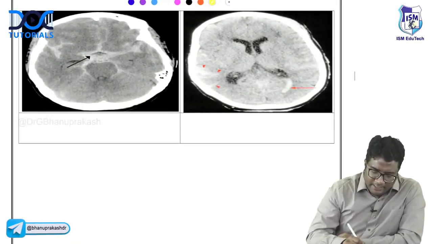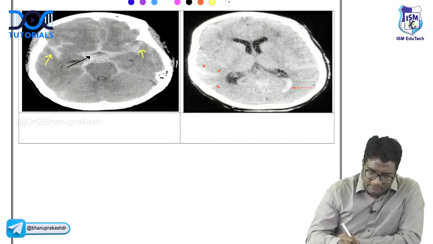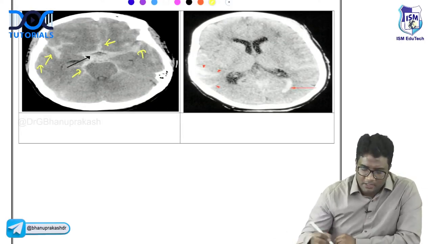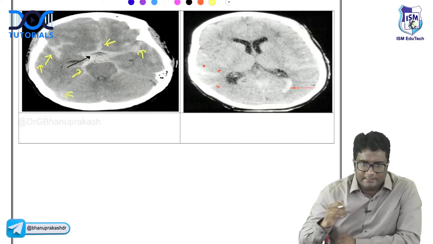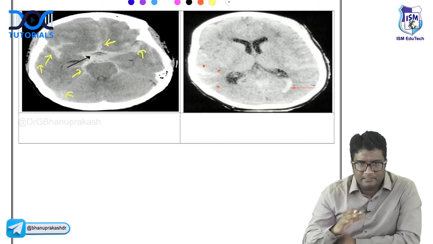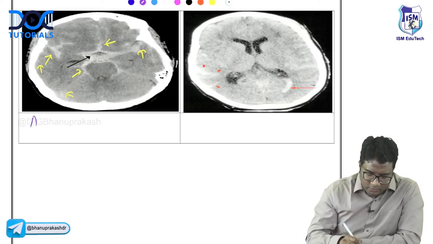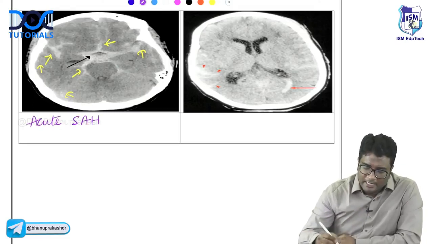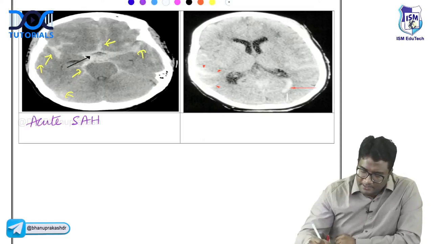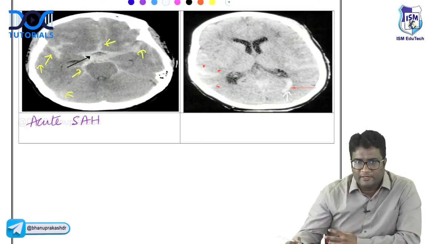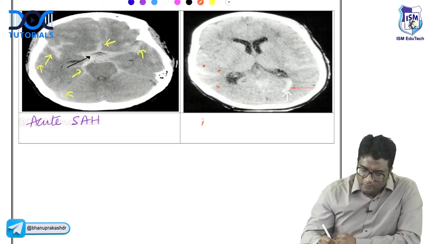And what do you have here? Hyperdensities in sylvian fissure, basal cisterns, interhemispheric areas, sulcal spaces. So when you see hyperdensities all like this around the sulcal areas, right, CSF cisterns, this is acute subarachnoid hemorrhage. And if you see here, there is hyperdensity in the occipital horn of lateral ventricle. This is intraventricular bleed.